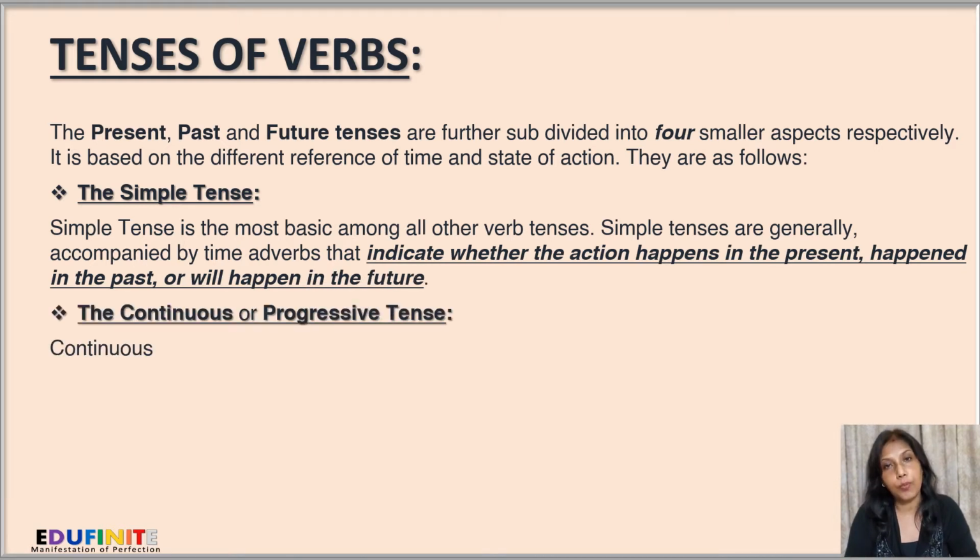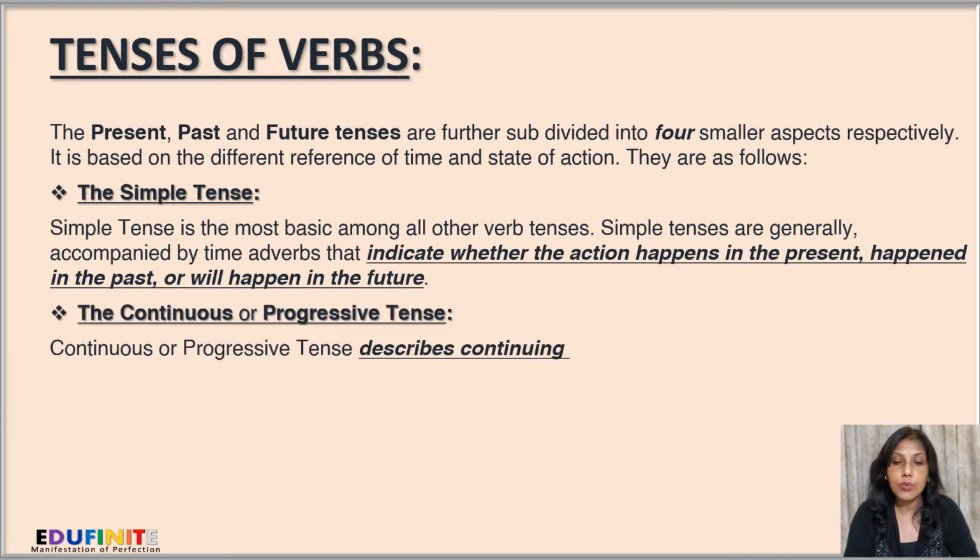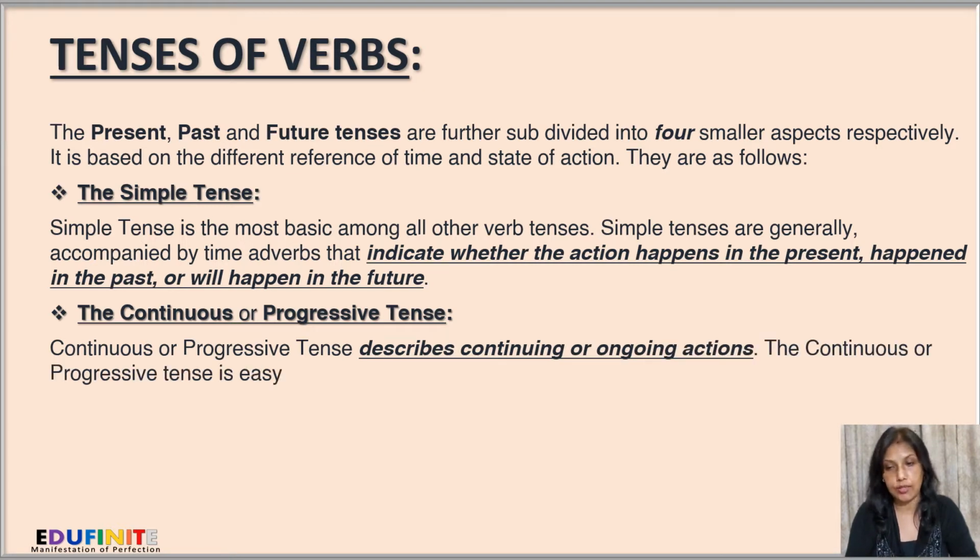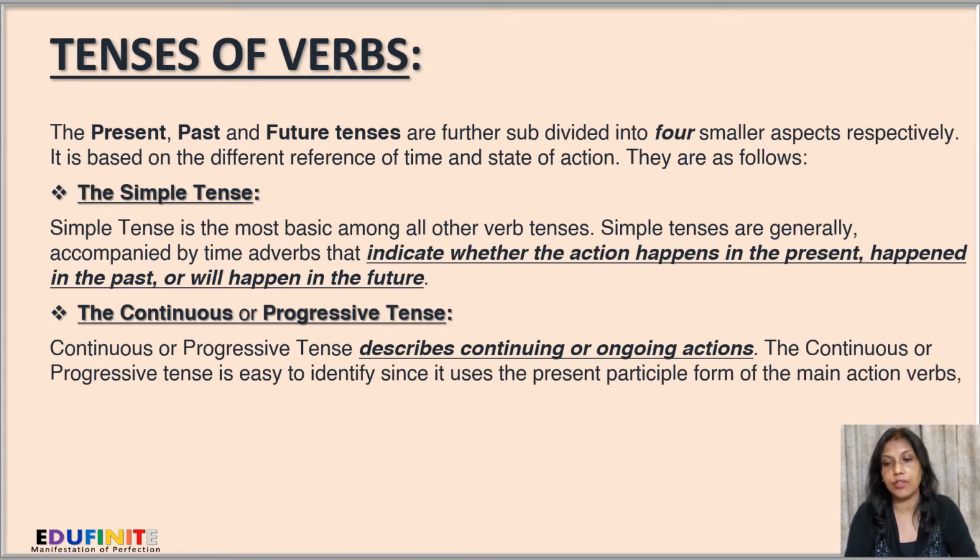The continuous or progressive tense. The continuous or progressive tense describes continuing or ongoing actions. The continuous or progressive tense is easy to identify since it uses the present participle form of the main action verbs, that is, ends in ing.